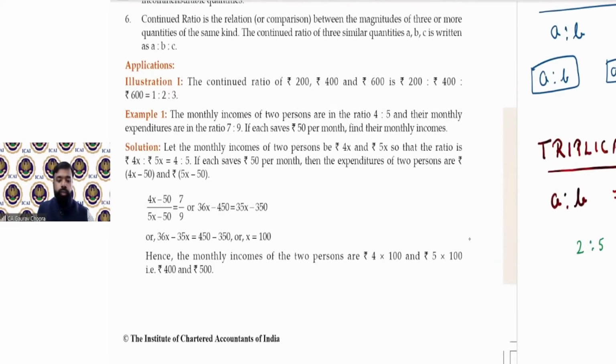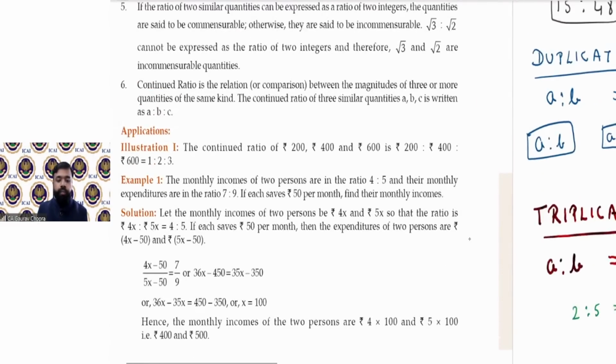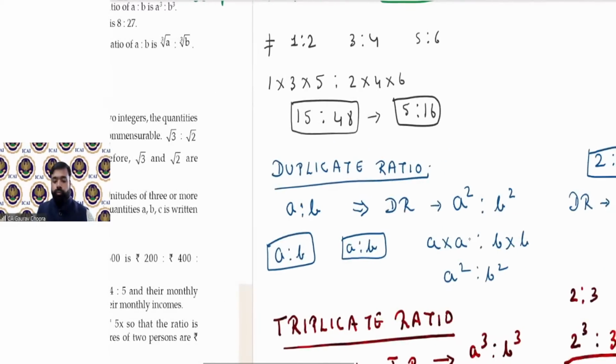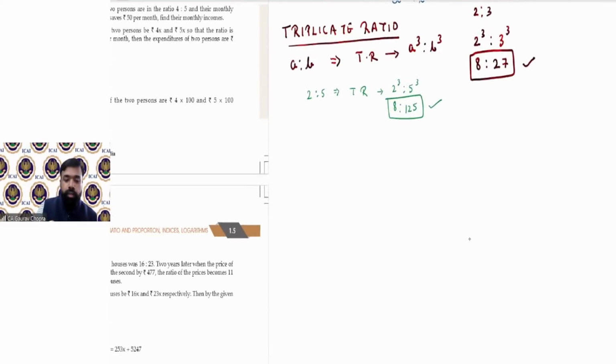So let's move towards the next one, that is subduplicate ratio. In duplicate, we have taken the square, but in subduplicate, we will be doing the square root.